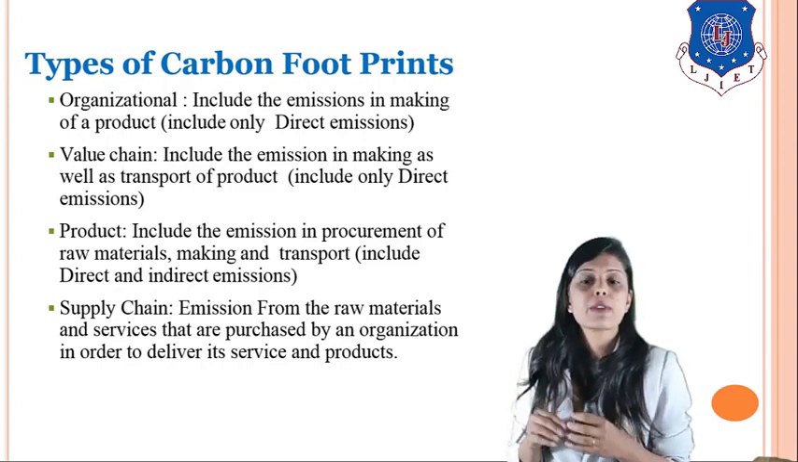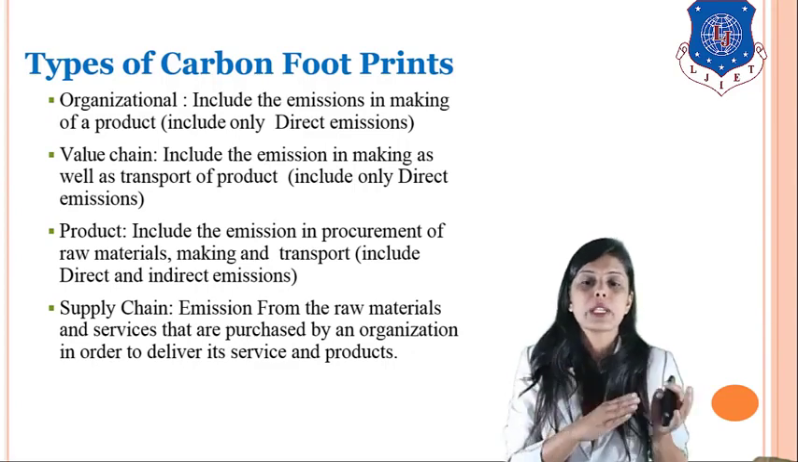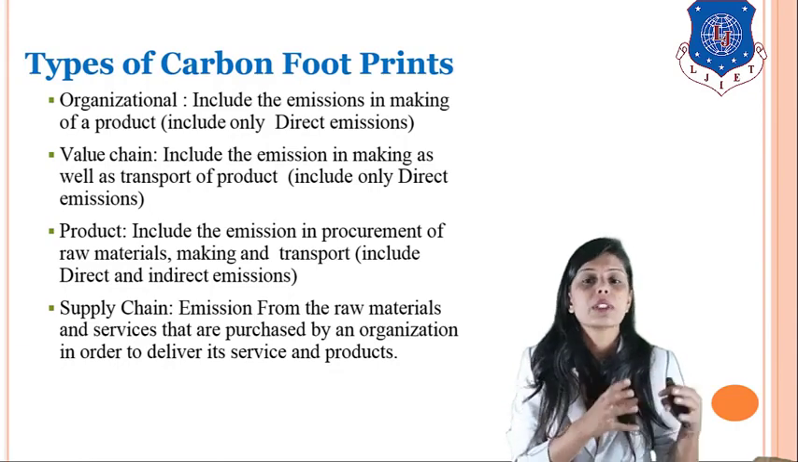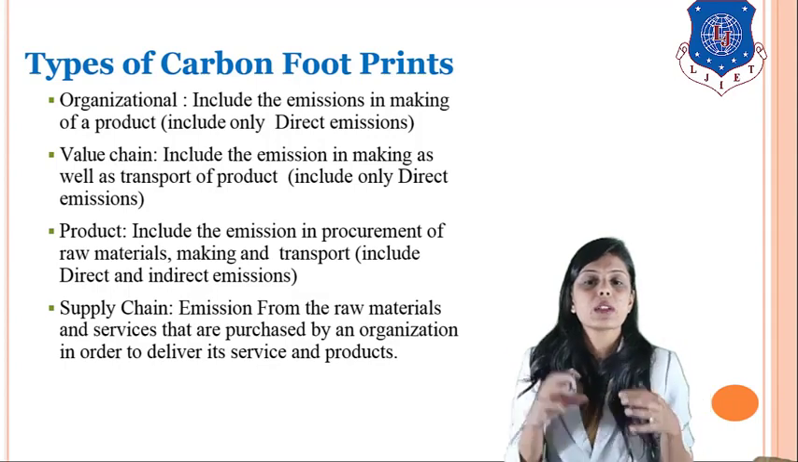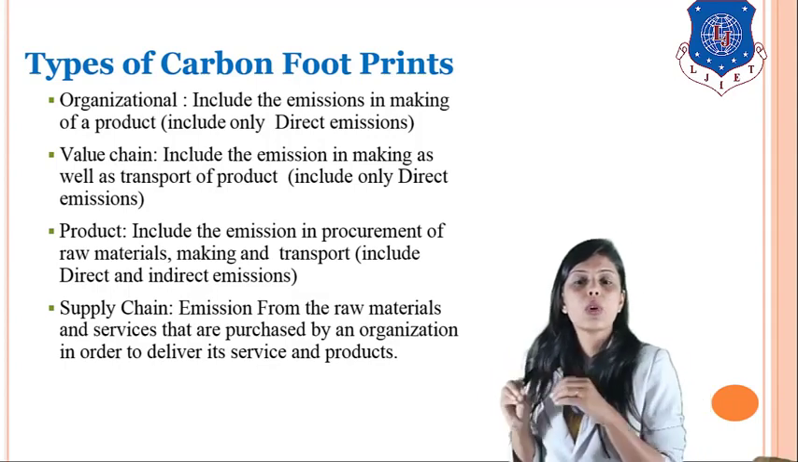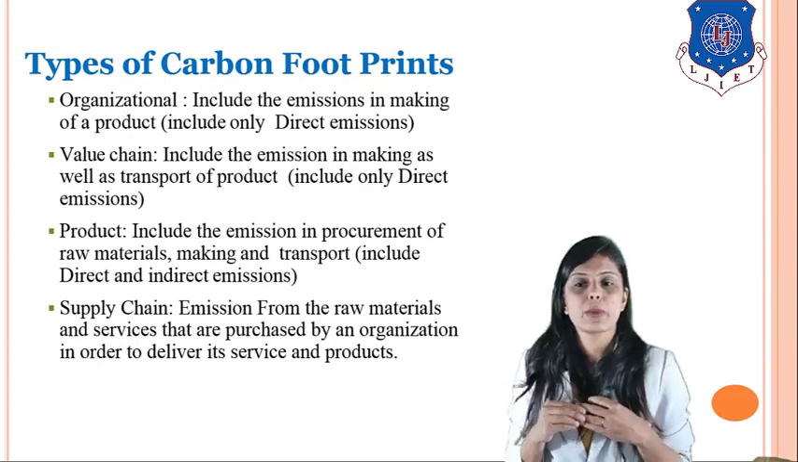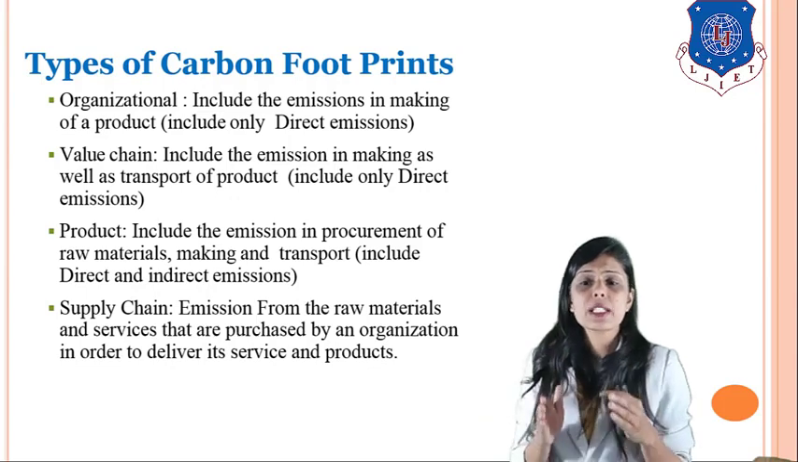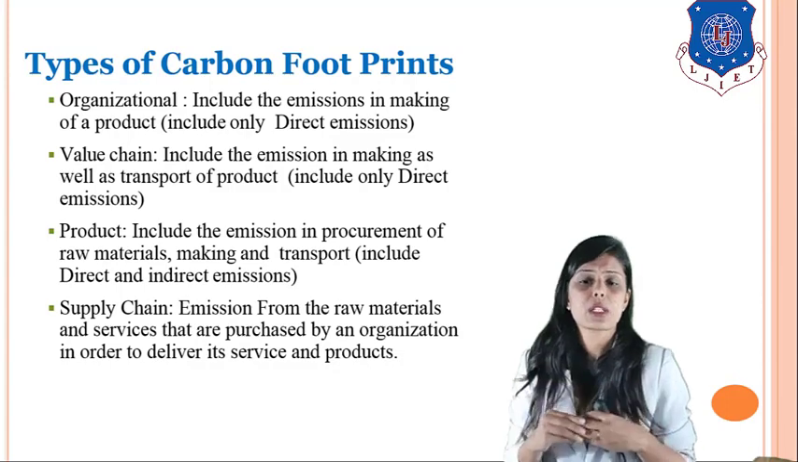Product carbon footprint is from extracting raw material to making of the product to transporting it to the consumer, after that using that product, after that throwing it into the dustbin, then recycling the product. So during the whole process, whatever amount of carbon is released is known as product carbon footprint. Supply chain carbon footprint is the emission from raw material and the services that are purchased by an organization in order to deliver its service and product.